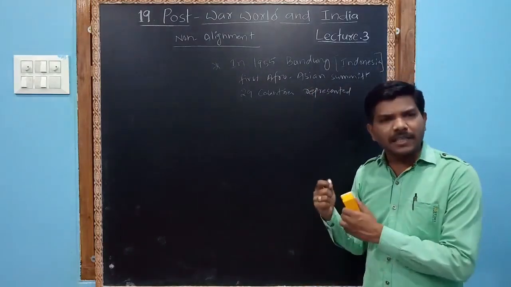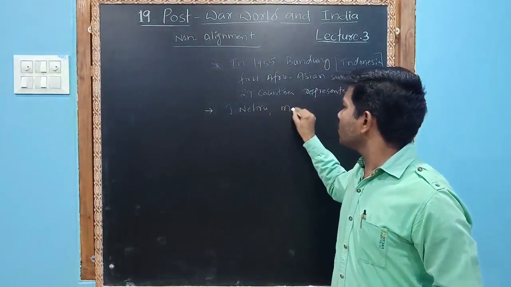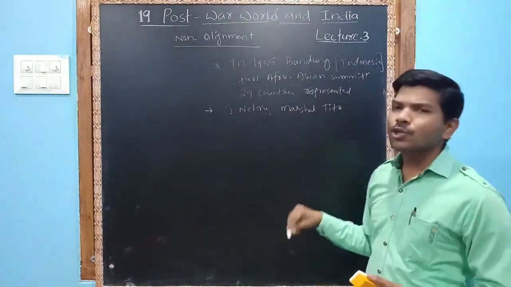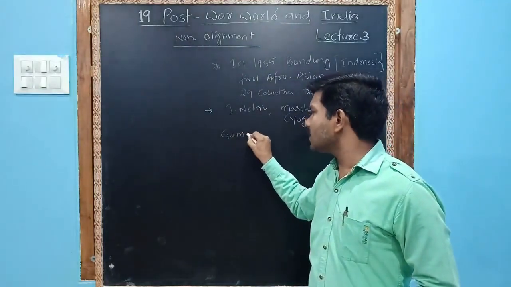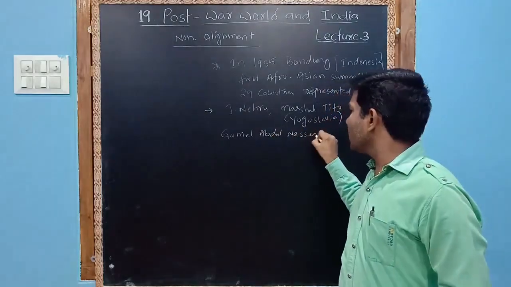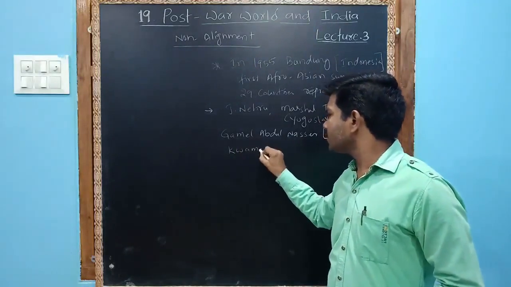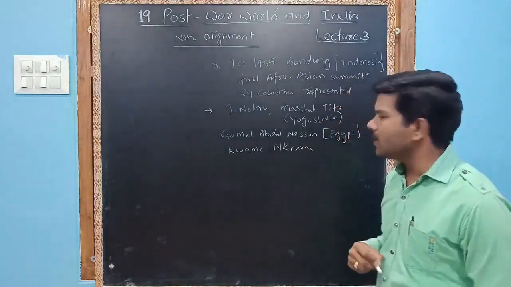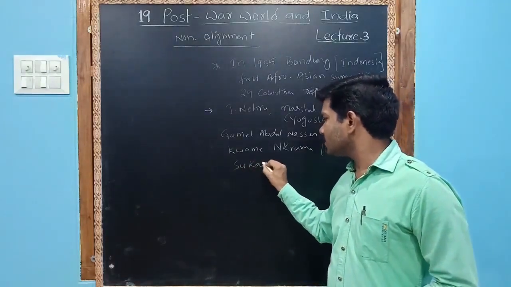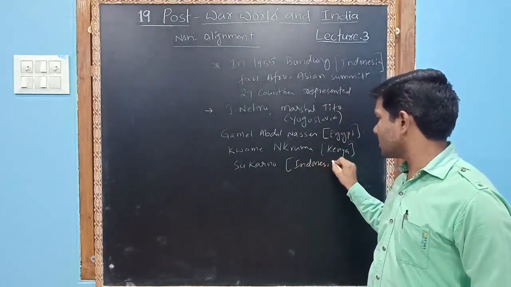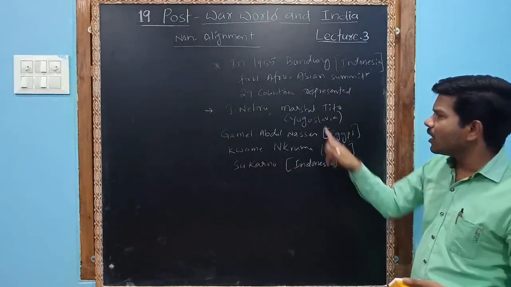The most important persons of this meeting were Jawaharlal Nehru; Marshal Tito of Yugoslavia; Gamal Abdel Nasser of Egypt; Kwame Nkrumah, whom we call actually of Kenya; and Dr. Sukarno of Indonesia. These are the important persons.